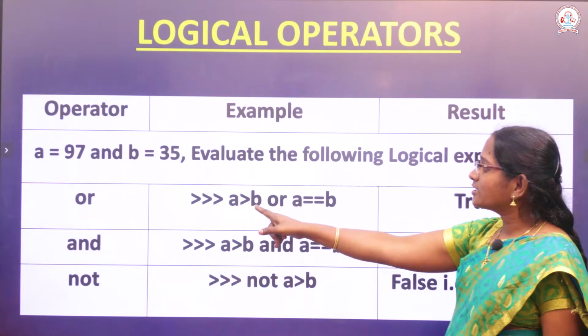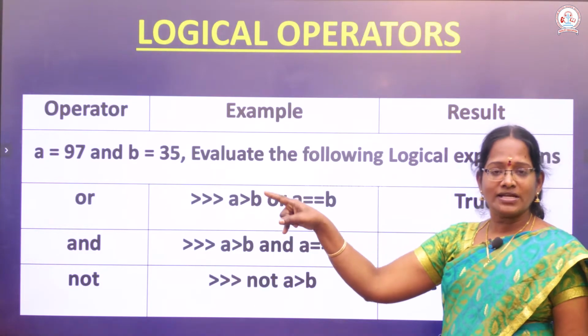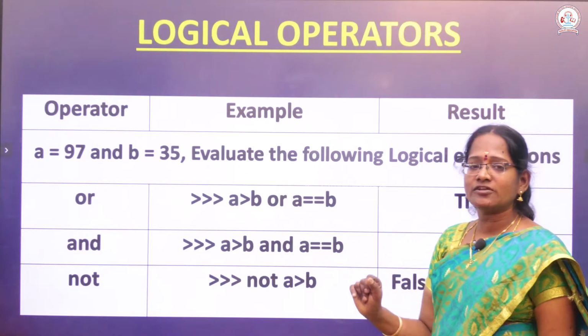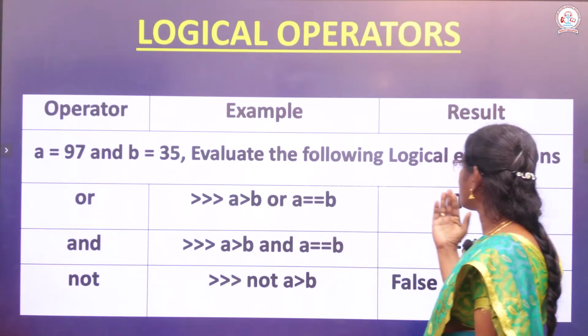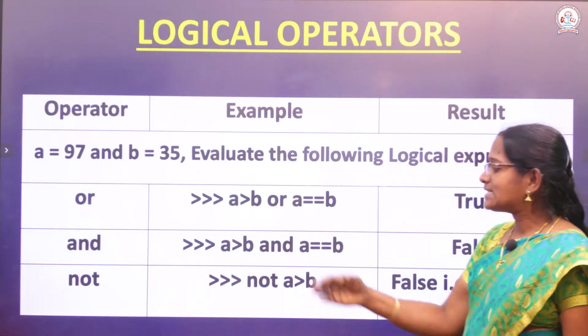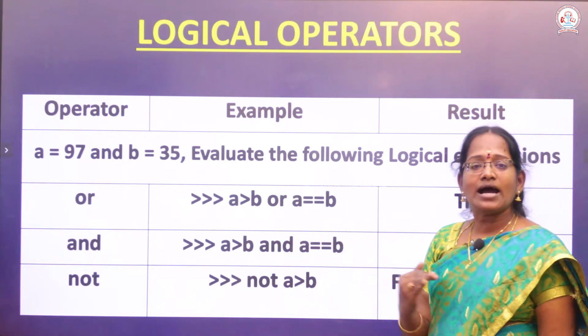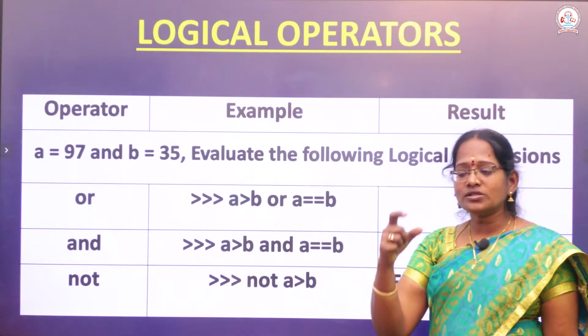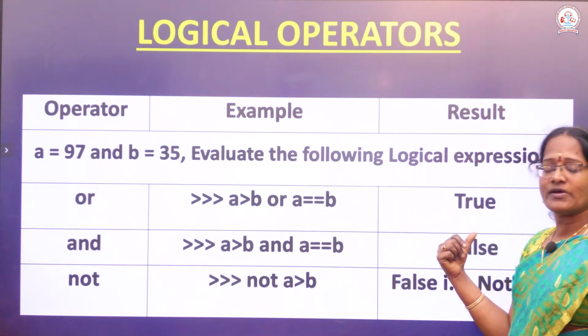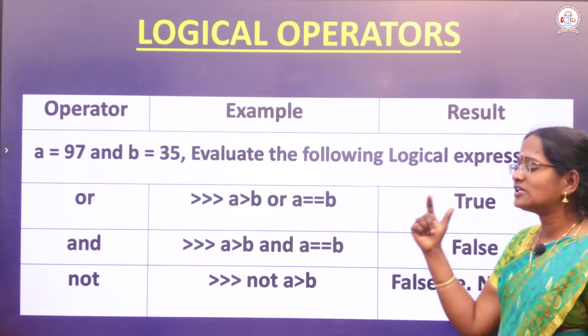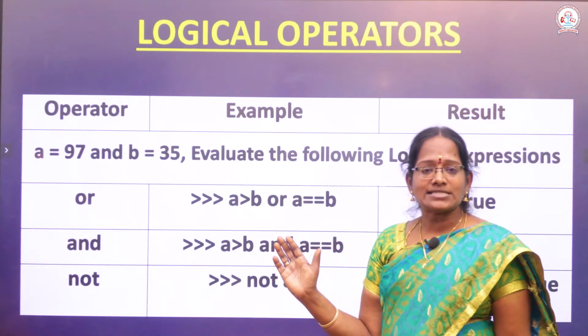A greater than b, what is the value of a? A value is 97, b value is 35. The first condition is true, so automatically it will print a true answer. Second one, a greater than b and a equal to b. What is the meaning of and? If both conditions are true, it will provide a true answer. Otherwise, it will print a false answer.